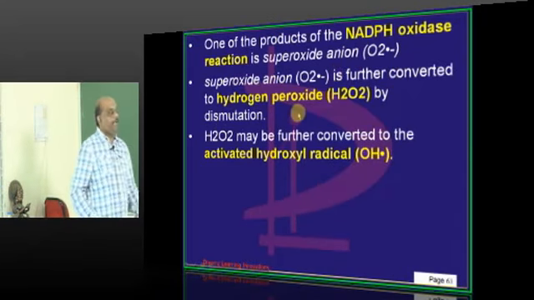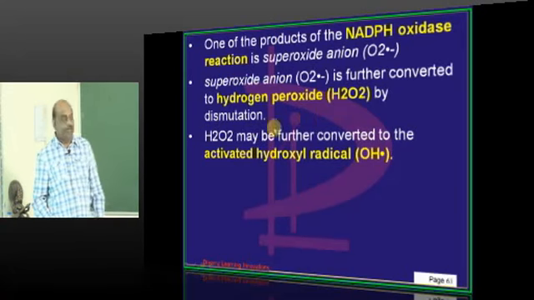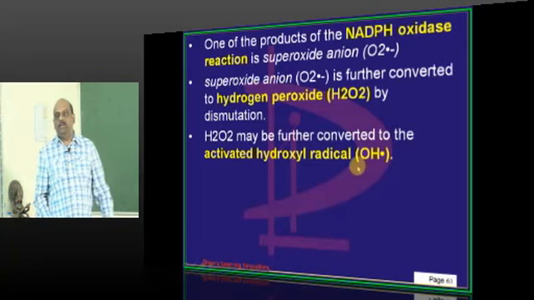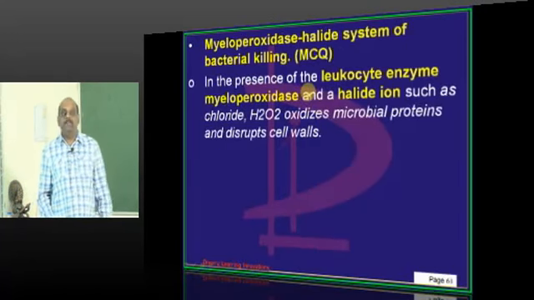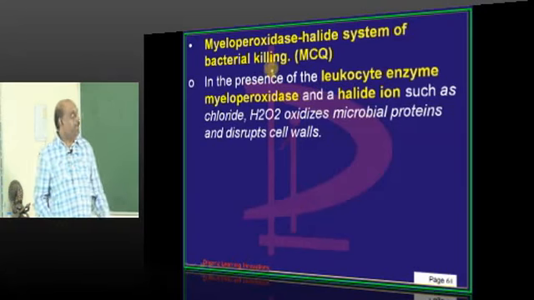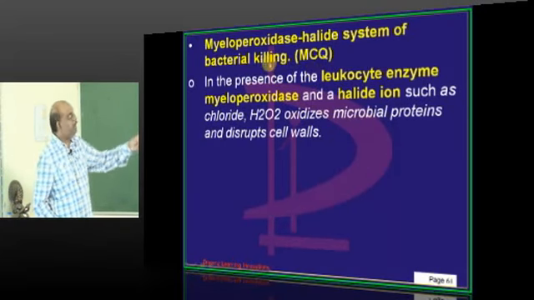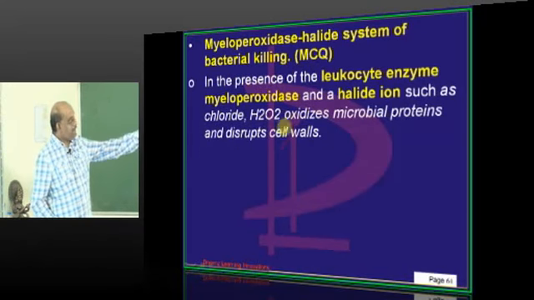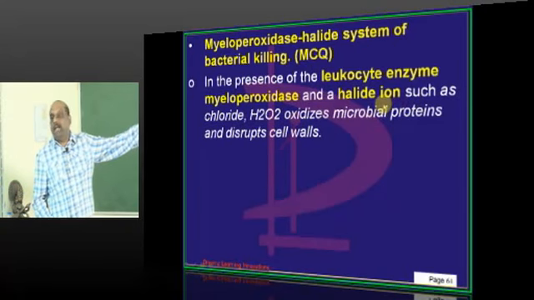The superoxide anion is then converted into hydrogen peroxide, and the hydrogen peroxide is further converted into the hydroxyl radical. Then comes another important system, the myeloperoxidase halide system of bacterial killing. What will this be doing? This will be taking one halide ion.